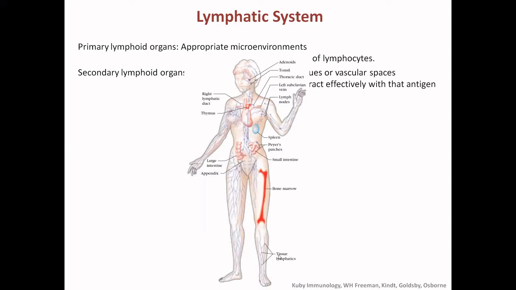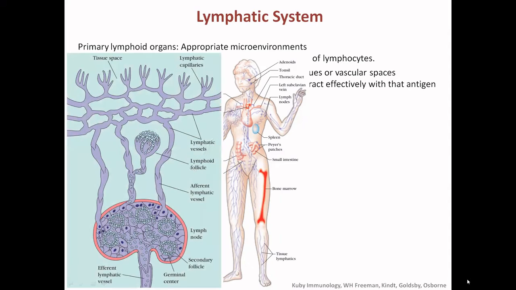So this is a human body. You can see the lymphoid organs like the adenoid, tonsil, then there is the lymph node, then spleen, Peyer's patches, and there are the lymphatic tissues, appendix, and the thymus. These are the various lymphoid organs present in our body. Those are the part of the lymphatic system, and this is the tissue space.